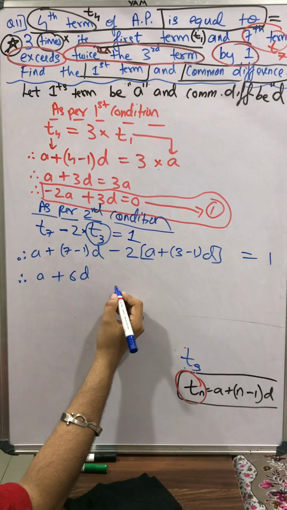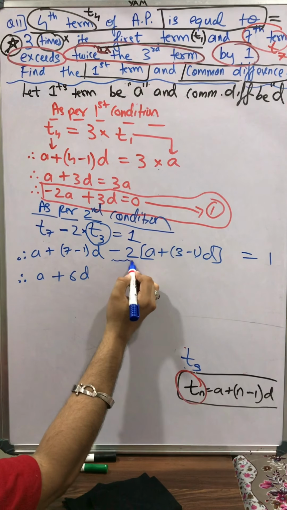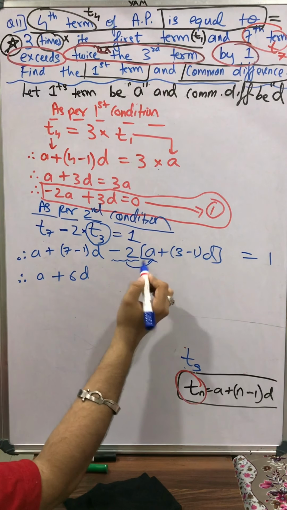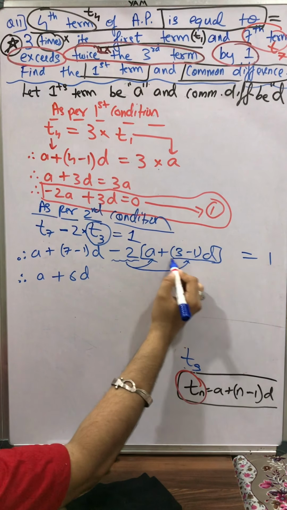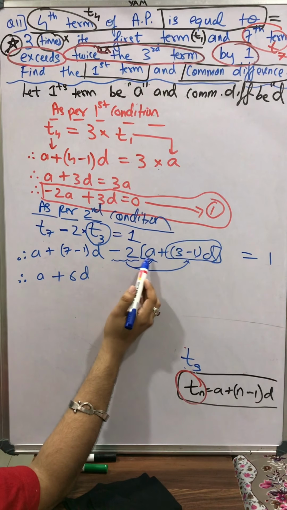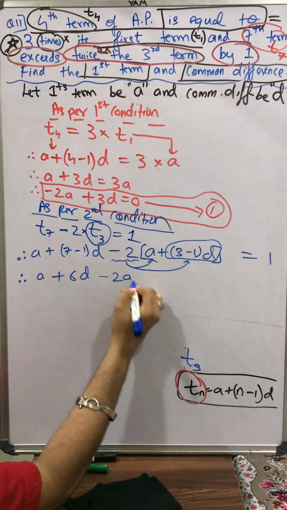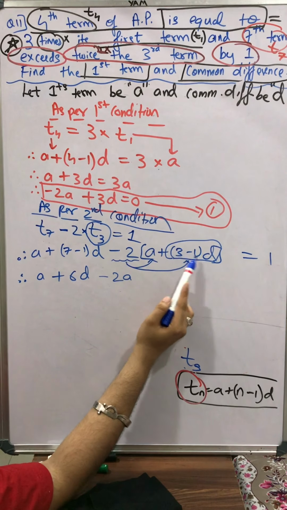Now students, let me open up the brackets. The minus 2 outside will be multiplied with this a, and it will also be multiplied with this whole term over here. So minus 2 multiplied with a becomes minus 2a. Here it is 3 minus 1, which is 2, so we have 2d over here.